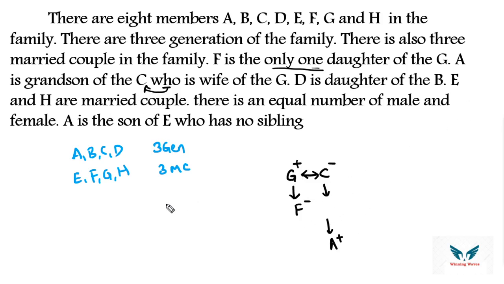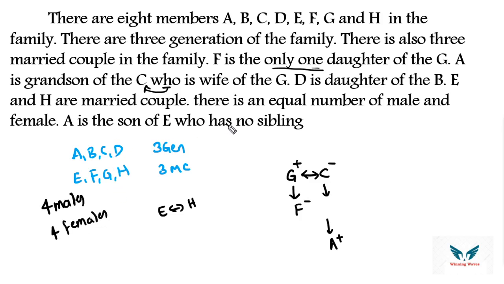E and H are a married couple. We don't know their gender. There is an equal number of males and females. So out of 8, equal number of males and females means there should be 4 males as well as 4 females. Why? Because the total is 8, half.